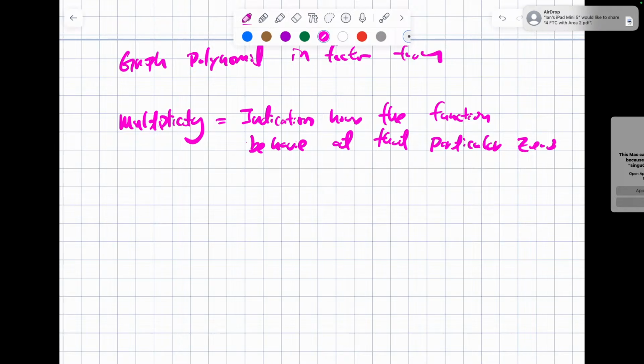So it's an indication of how the function behaves at that particular zero. So then you say, well, let's go back and look at the different kinds of multiplicity. For me, I don't try to think about something complex. I usually just think about the parent function. So for example, y equals x. How does it behave at zeros? Well, it just goes straight through. If this is 1, it's just going to behave like 1.